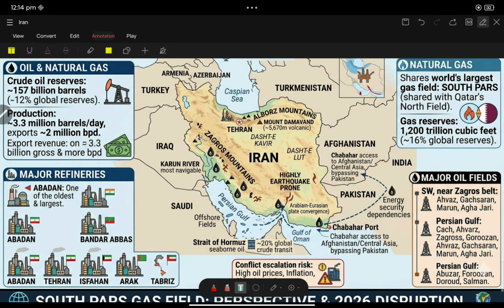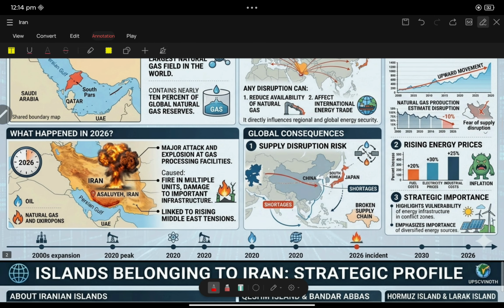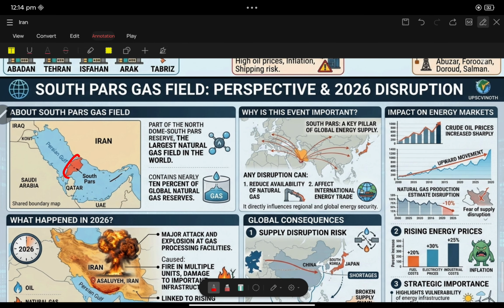Now, oil and natural gas. One of the world's largest gas fields is located in Iran, the South Pars gas field. This belongs to Iran and Saudi Arabia.